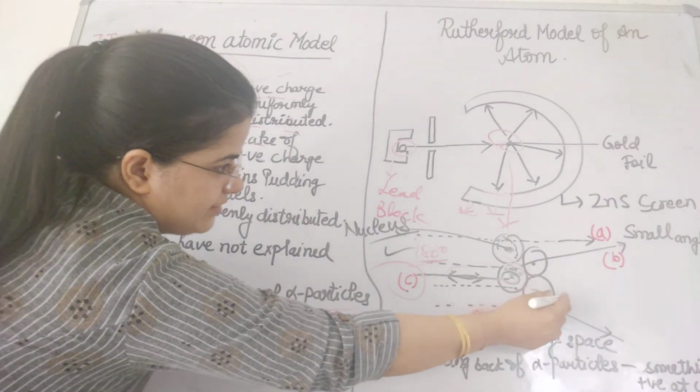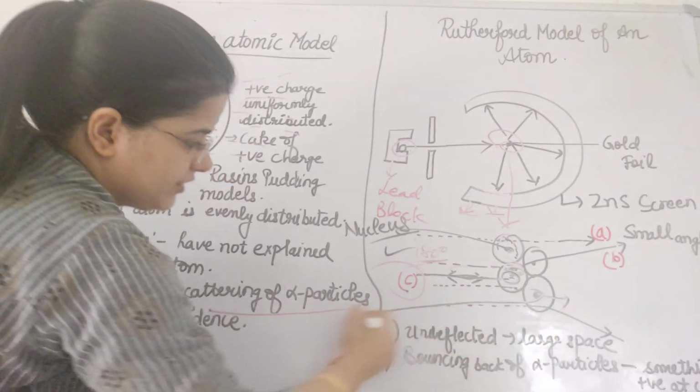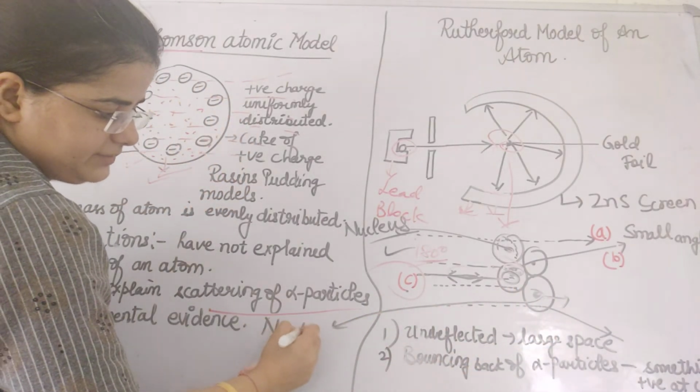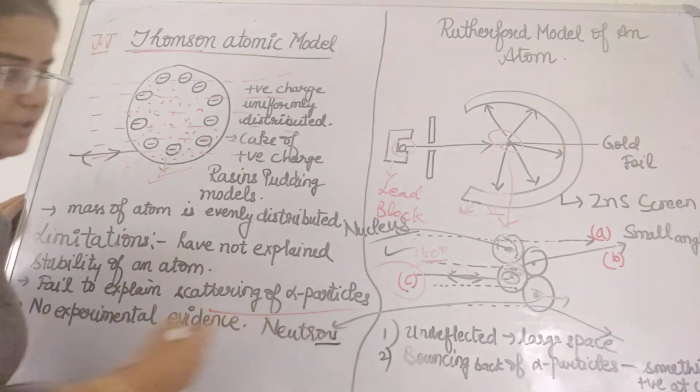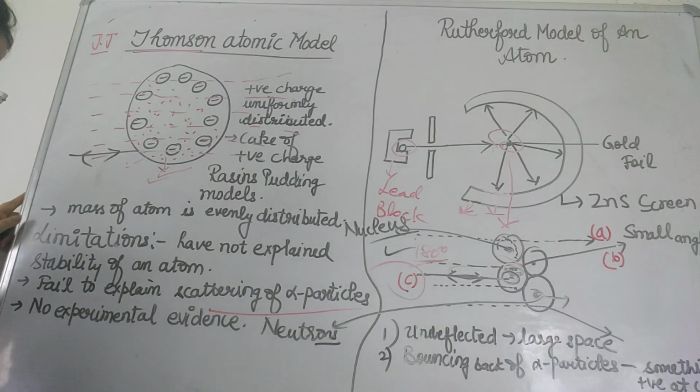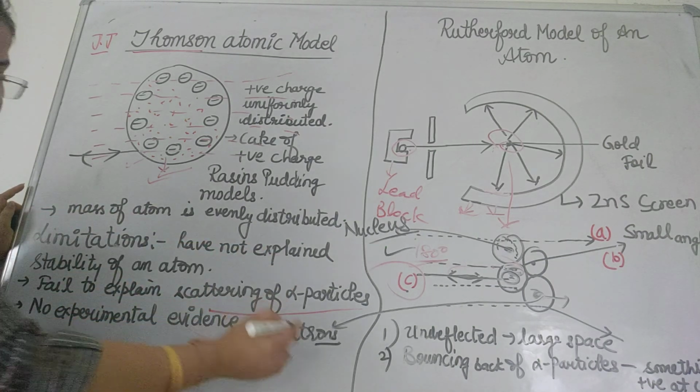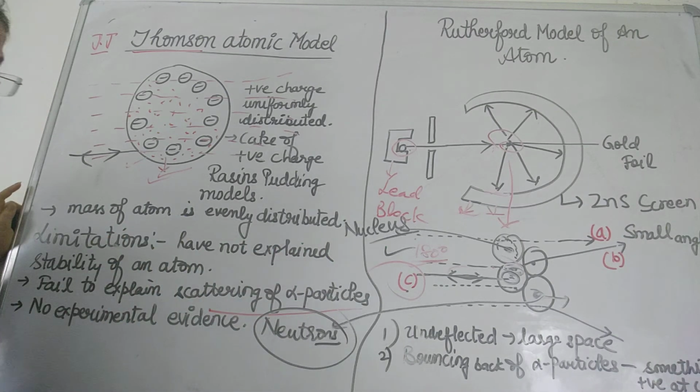This is due to the presence of the, please note it down, protons. Positive charge is there, and you know very well the neutron was discovered by Chadwick.